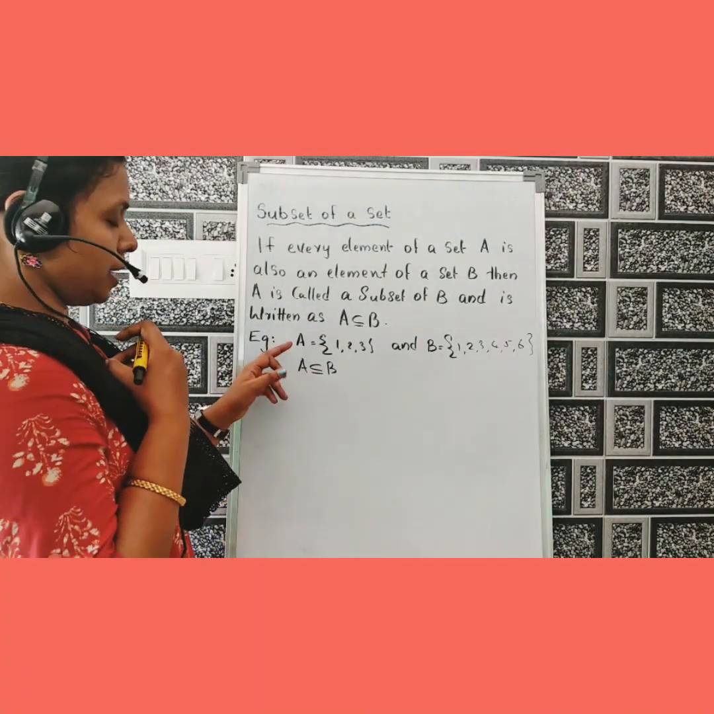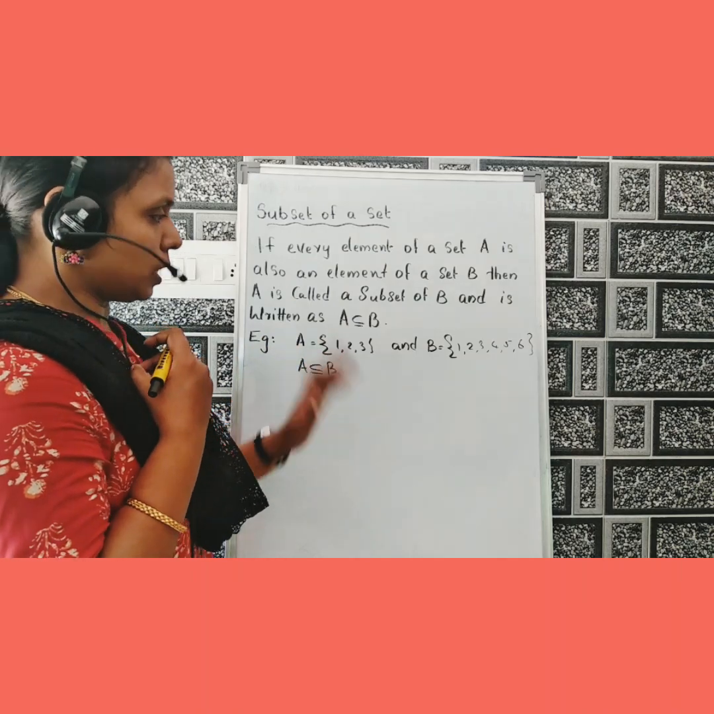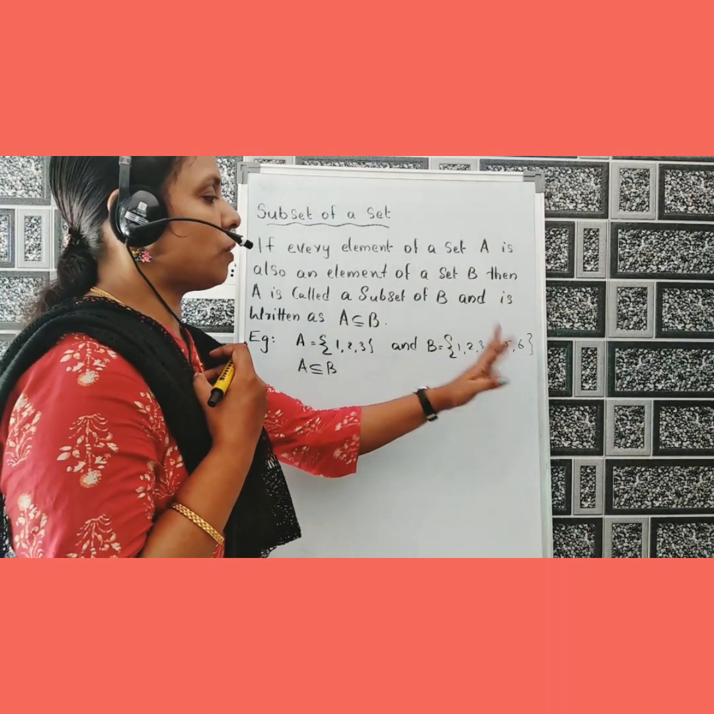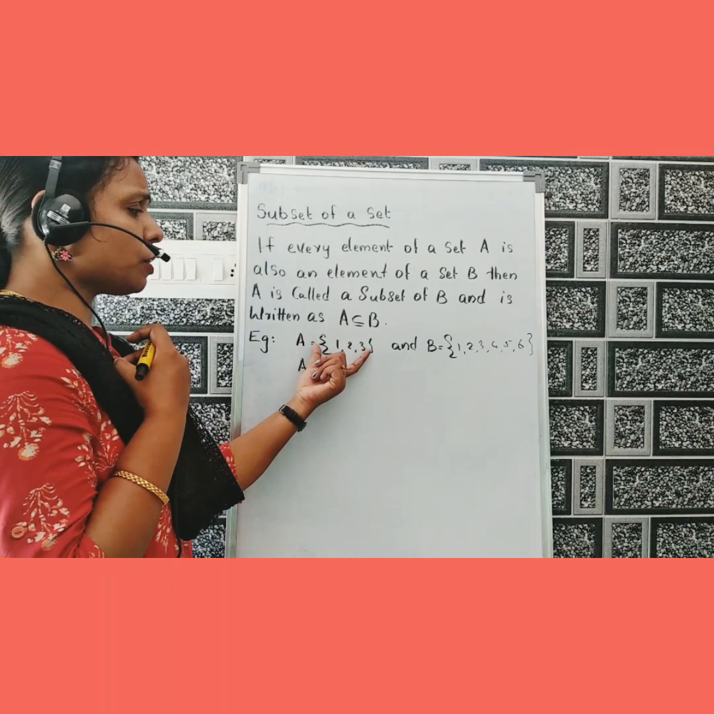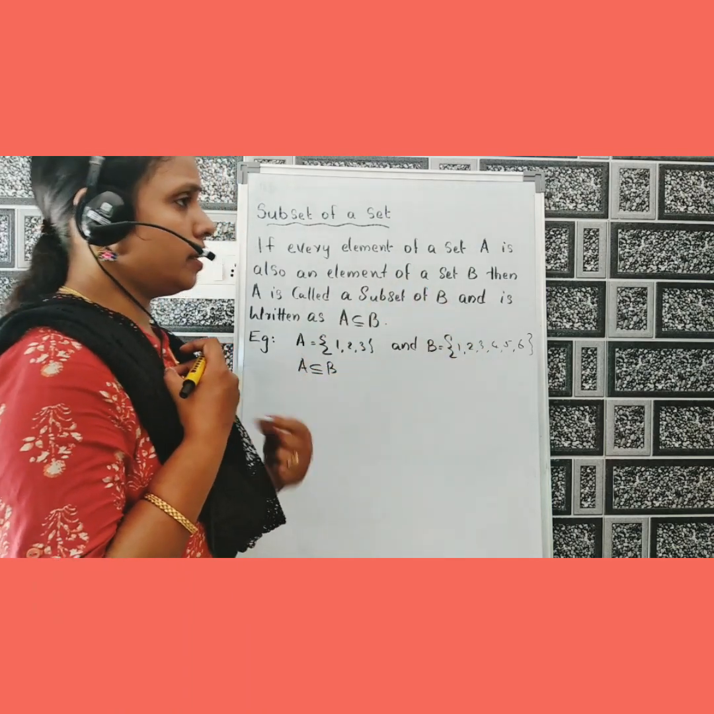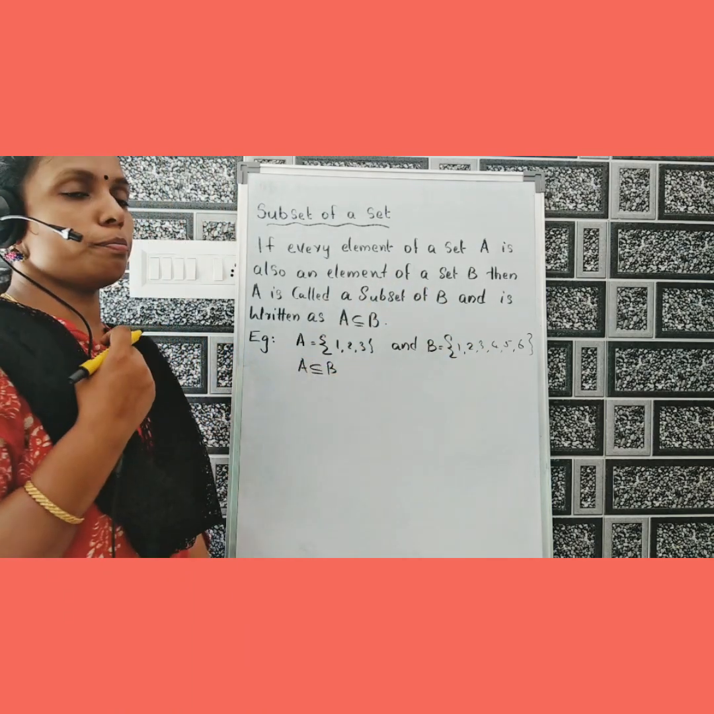Once more, here A is equal to {1, 2, 3} and B is equal to {1, 2, 3, 4, 5, 6}. Every element of A belongs to B. Then we say that A is a subset of B.